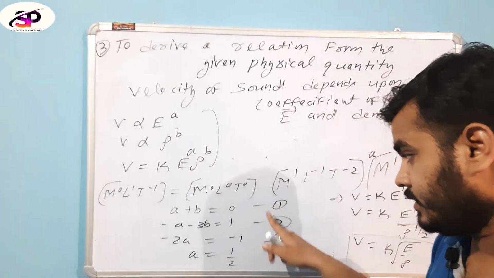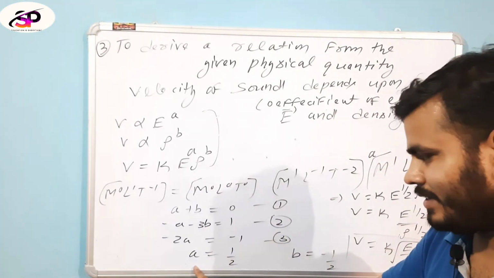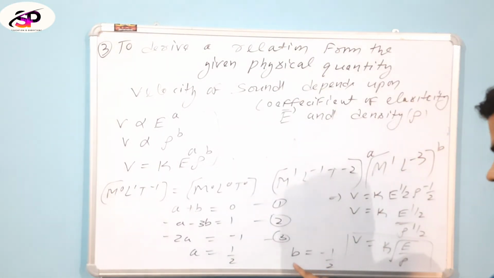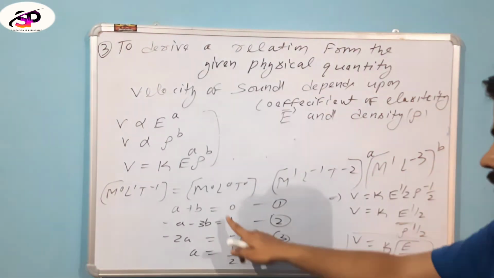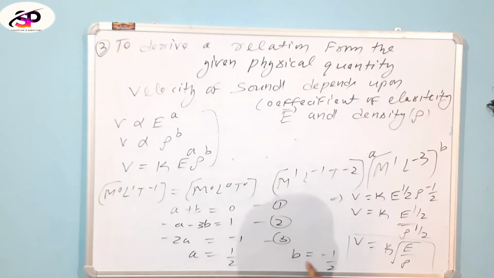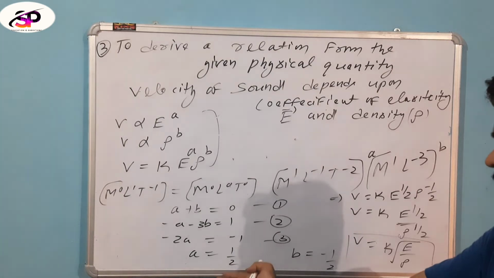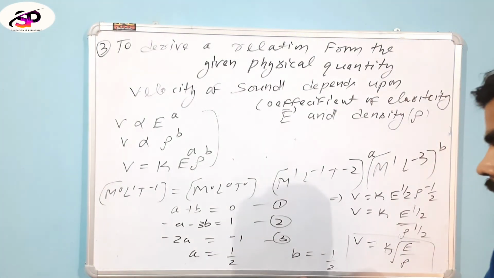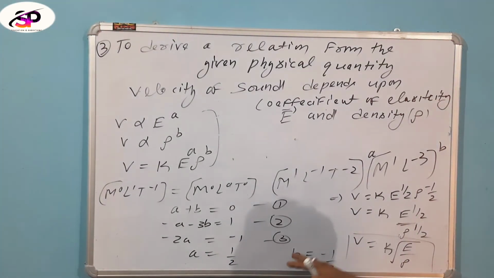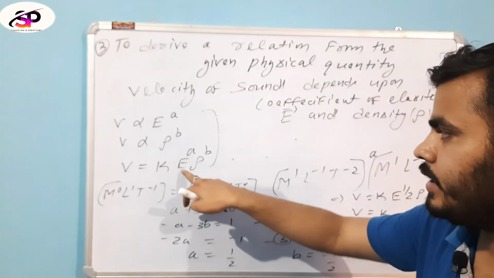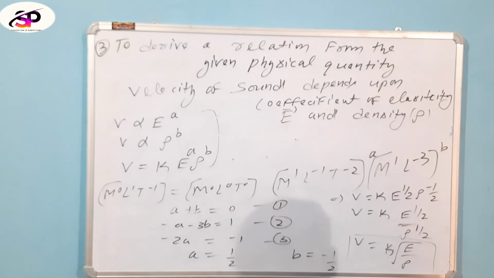From these equations we get the value of a equal to 1 by 2, and putting that in equation 1, we get b equal to minus 1 by 2. We have got the two values a and b, and these values we put in the equation v equals k E to the power a rho to the power b.